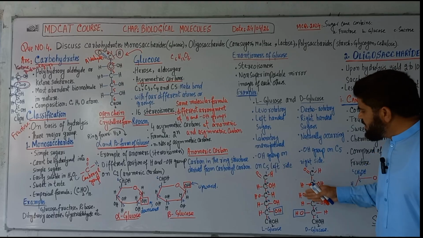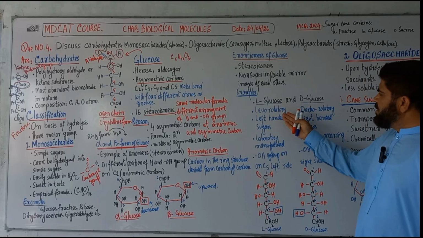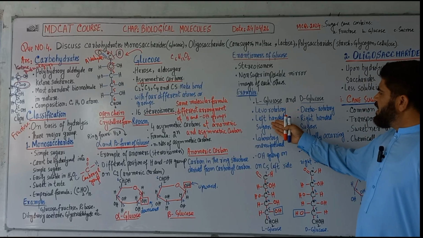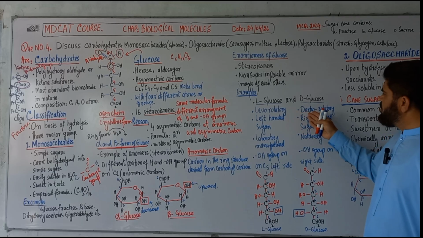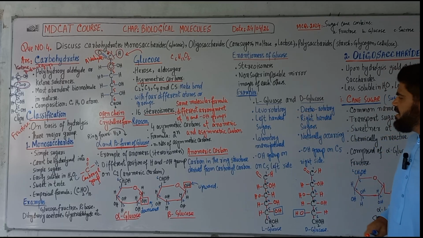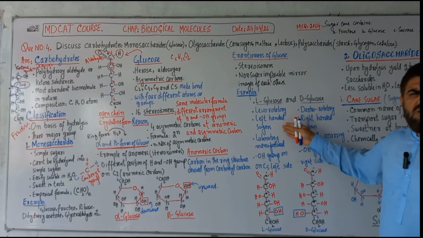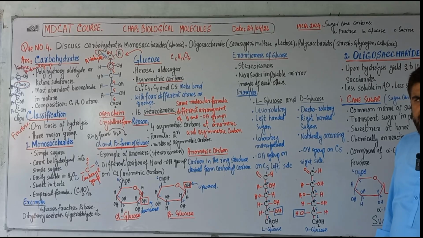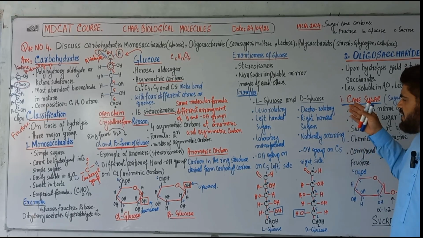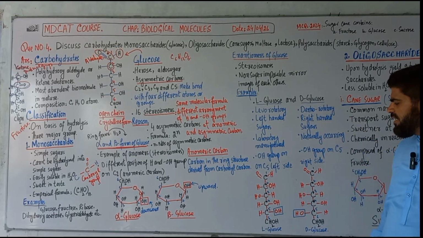L-glucose or D-glucose: their structure. L-glucose is levorotatory, left-handed sugar; D-glucose is dextrorotatory, right-handed sugar. L-glucose is laboratory manufactured, while D-glucose occurs naturally in the human body.